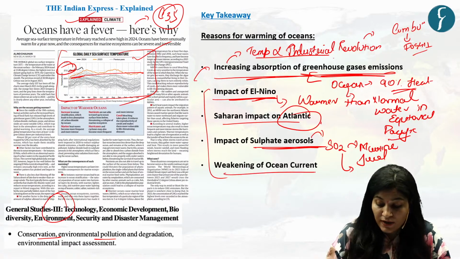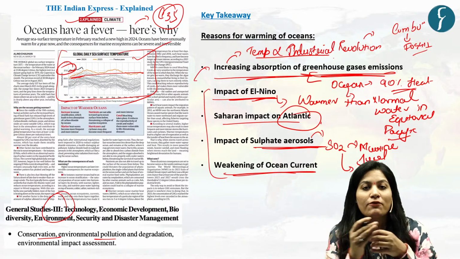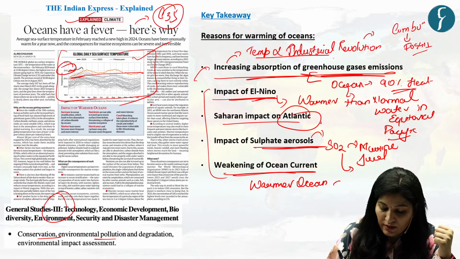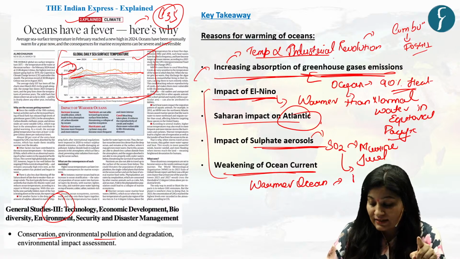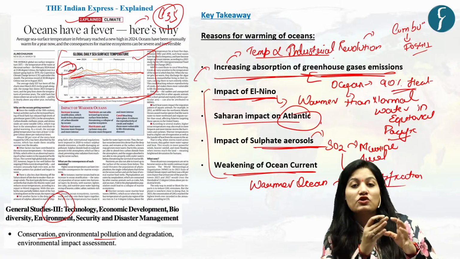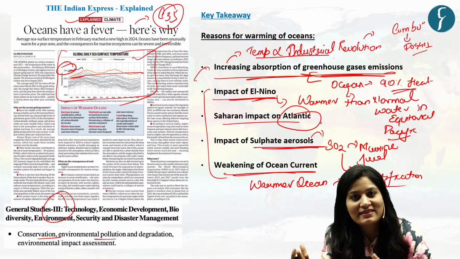Then weakening of ocean currents. Why? See, a warmer ocean leads to increased stratification. Now, what is stratification? It is a natural separation of water into horizontal layers based on density.